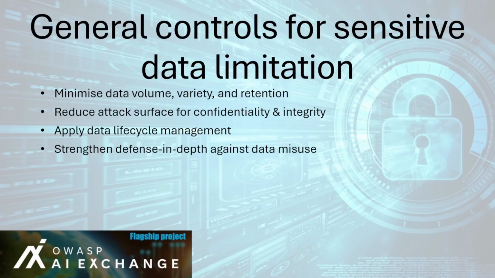Best practices are as follows. Implement data minimization, retention limits, and access control policies. Regularly review datasets for necessity and remove obsolete or redundant information. Less data means fewer risks. Smart limitation enhances privacy, resilience, and overall security posture. The following sections cover the general controls for sensitive data limitation. Let's begin with the first control, which is #data minimize.